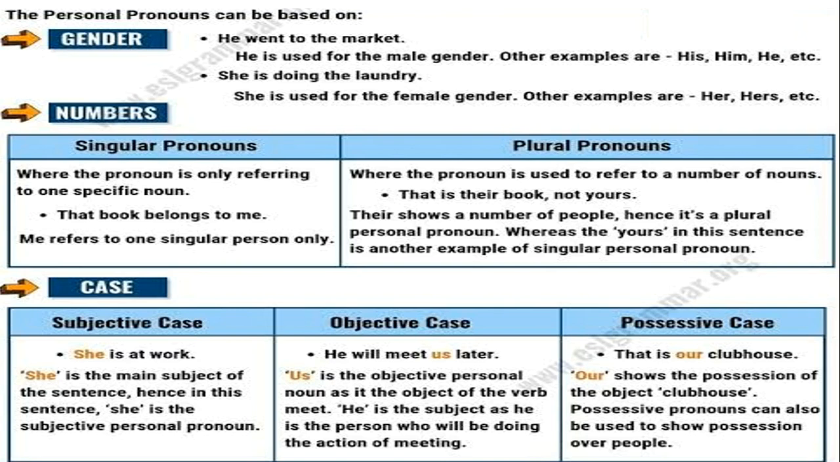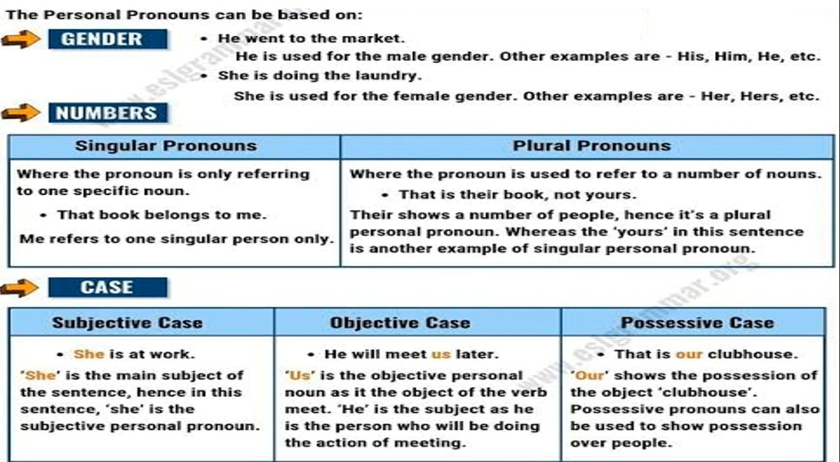For number also we can categorize the personal pronouns. There are 2 types of number: singular and plural. Where the pronoun is only referring to one specific noun, that is called singular. In this case, I have given you an example on the screen: that book belongs to me. Me refers to one singular person. So here the personal pronoun has a singular sense.